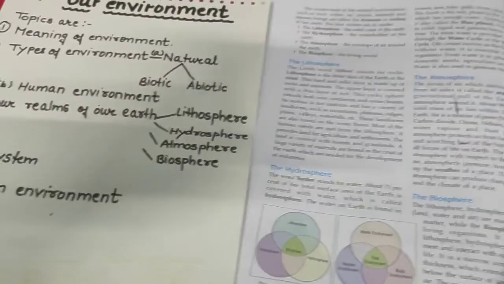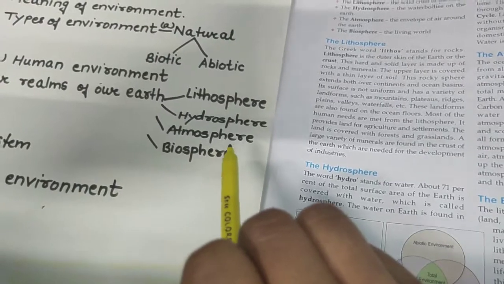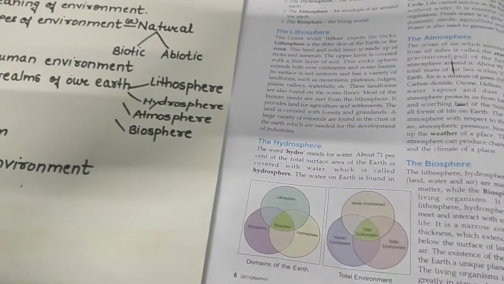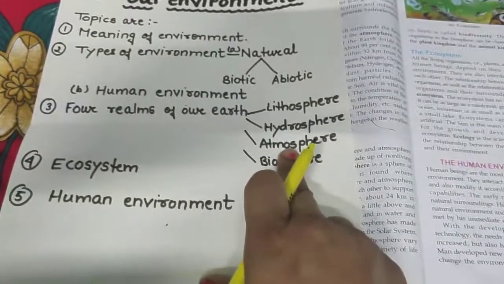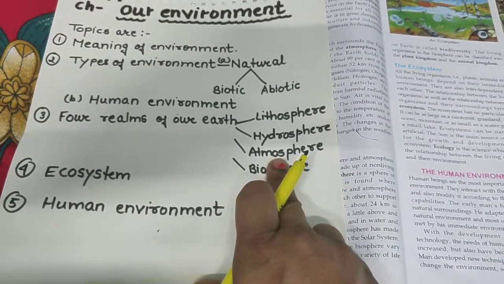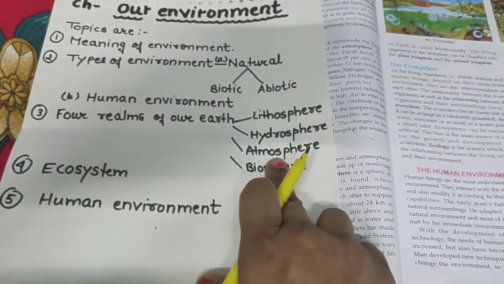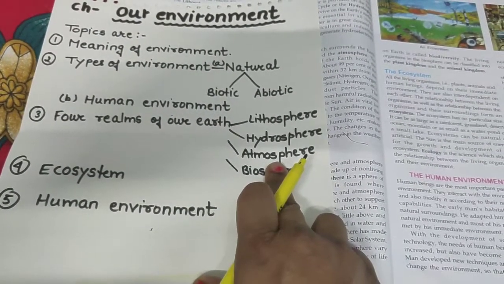Now, the third realm of our earth is atmosphere. The envelope of gases surrounding the earth, held by gravitational force, is known as atmosphere. It is a mixture of gases, dust and water vapor.